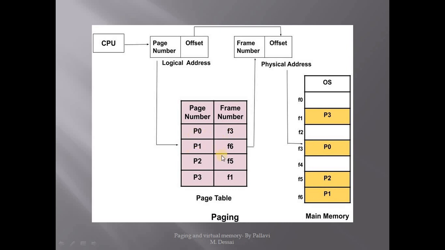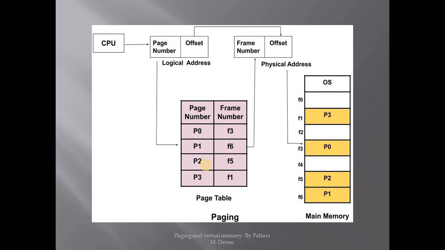So when the processes are brought into the main memory, the processes are divided into pages, as we have seen in the previous diagram. Which page is kept in which frame is indicated in this page table. So when converting the logical address to the physical address, we have to refer to this page table. A page table is a data structure used to store the base addresses of each page in the process. That is, the entry in the page table indicates the frame location of the pages in the memory.